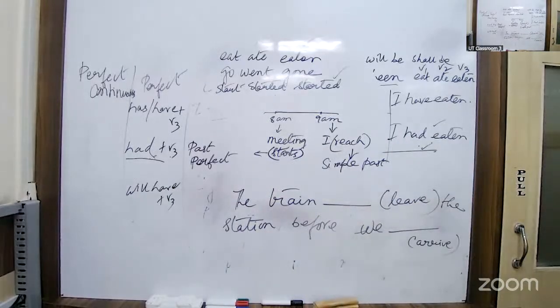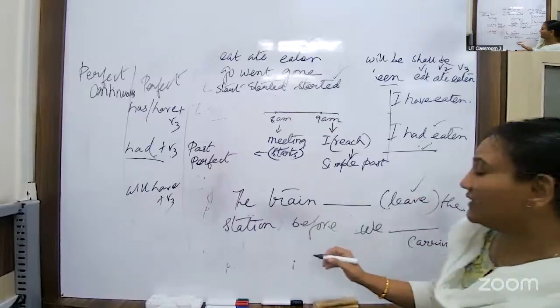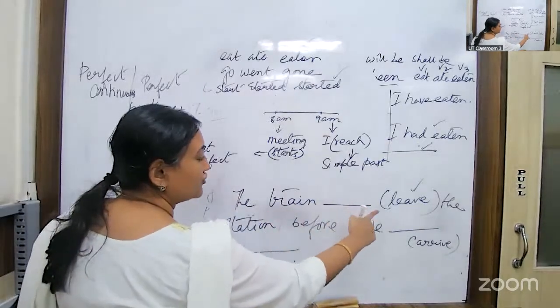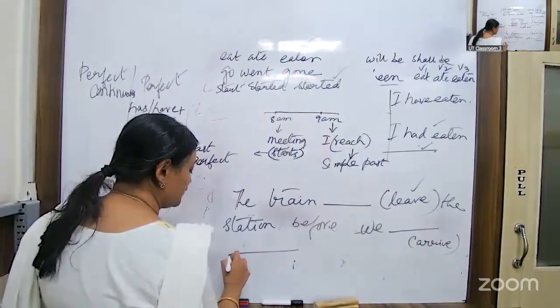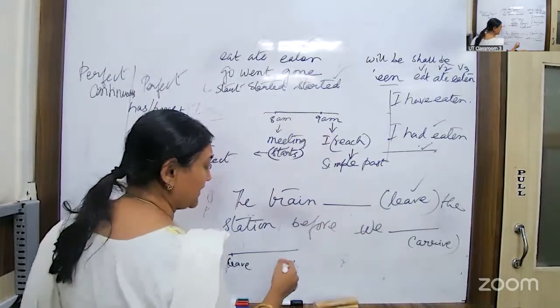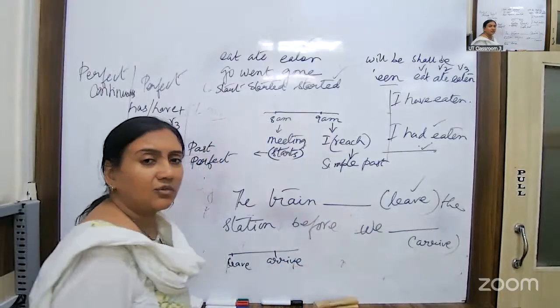Now, first you think. First you tell me which is the action which has taken place before. Which word will I have to mark? Leave, right? Yes. We have to write the correct form of leave. If I draw a line, the action which happened before is leave. So for example, this is at 8 a.m. So I write leave over here, and then later on I write arrive.